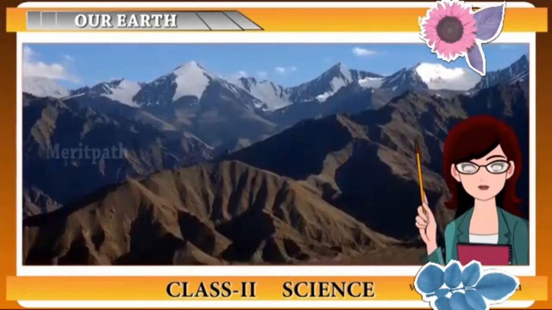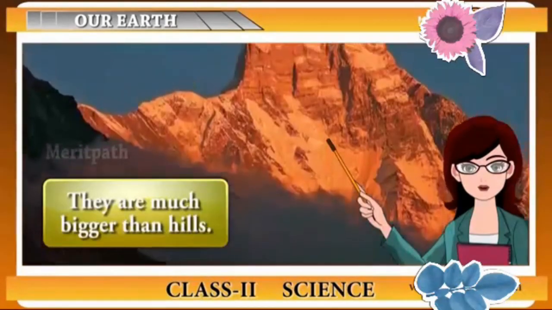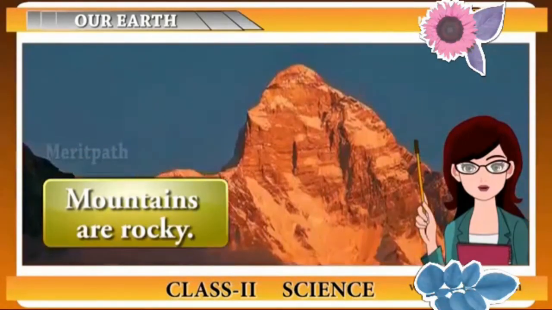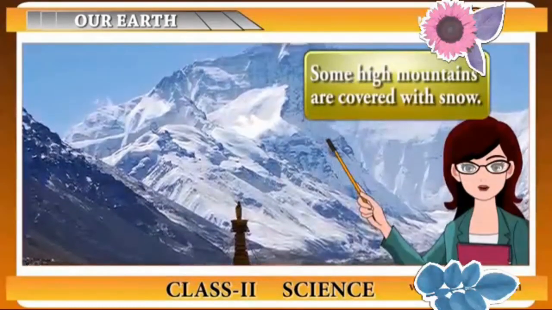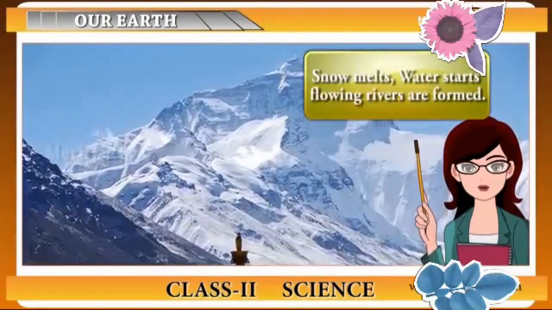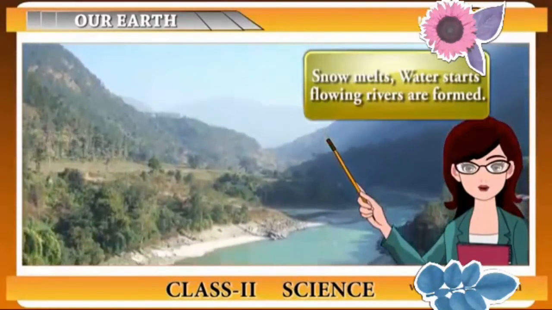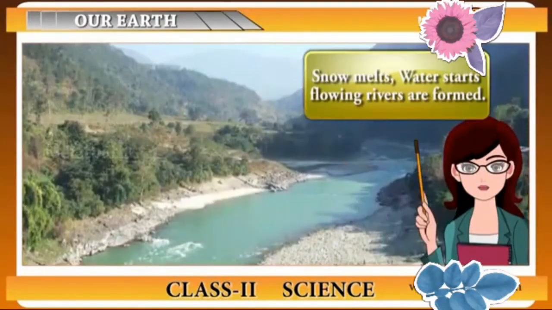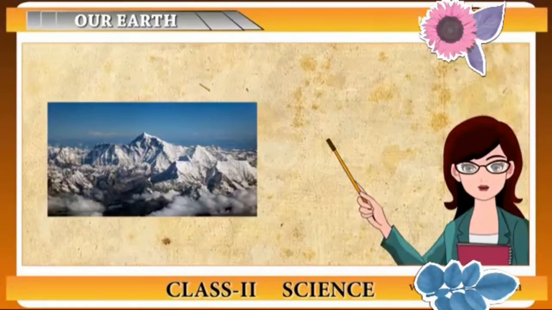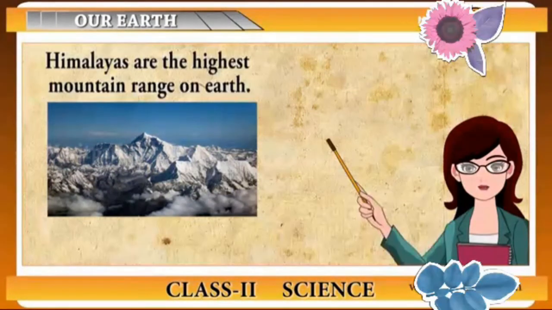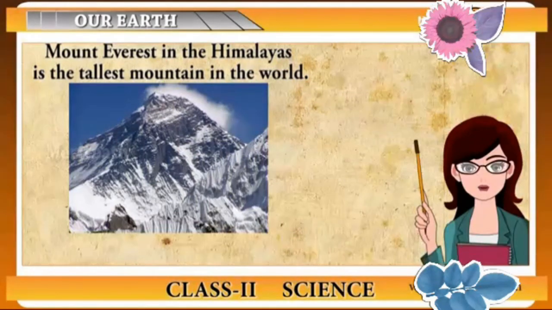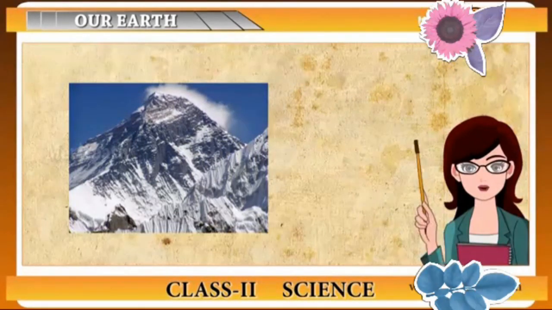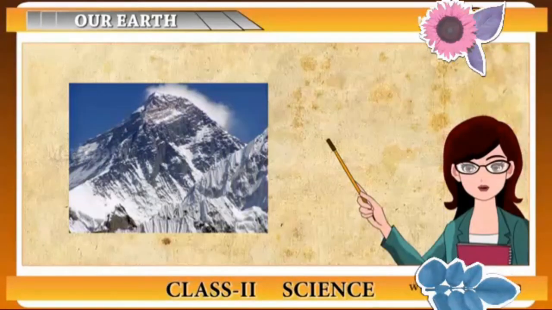usually in the form of a peak. They are much higher than hills. Mountains are rocky and are home to many animals and trees. Some of the high mountains are covered with snow, which, on melting, results in the formation of rivers. So, do you know which is the highest mountain range on earth? The highest mountain range on earth is the Himalayas, and the tallest mountain is in these Himalayas, which we know as Mount Everest. Mount Everest can be seen from miles away.